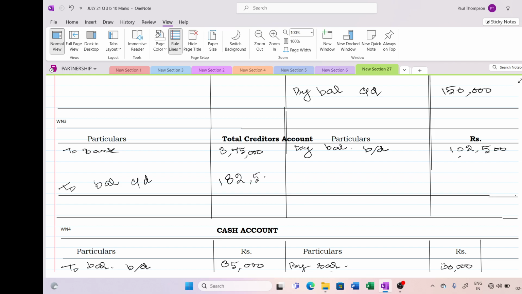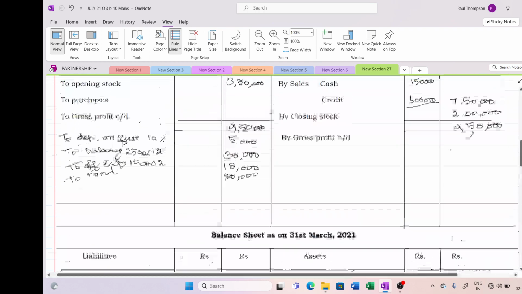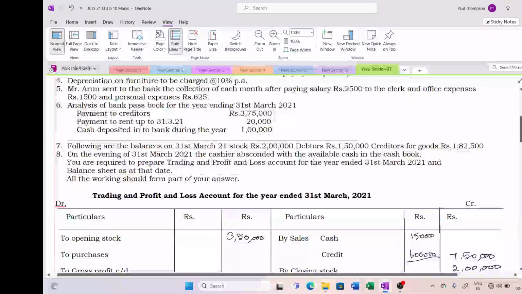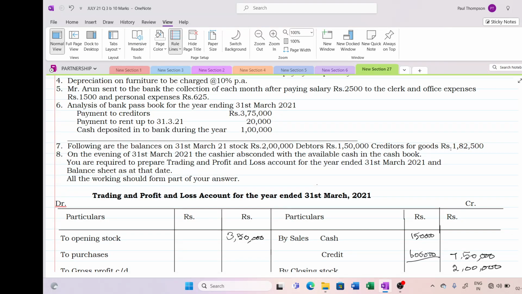1,82,500. So we have done this point also. Now coming to the last point, the eighth point. On the evening of 31st March, we have put 2 lakh stock in both the places, debtors in our debtor account and creditors in our creditor account, as well as in the current balance sheet. Okay. On the evening of 31st March, the cashier absconded with the available cash.